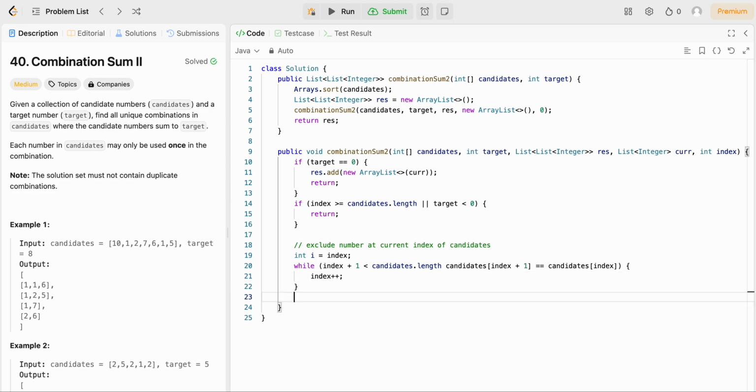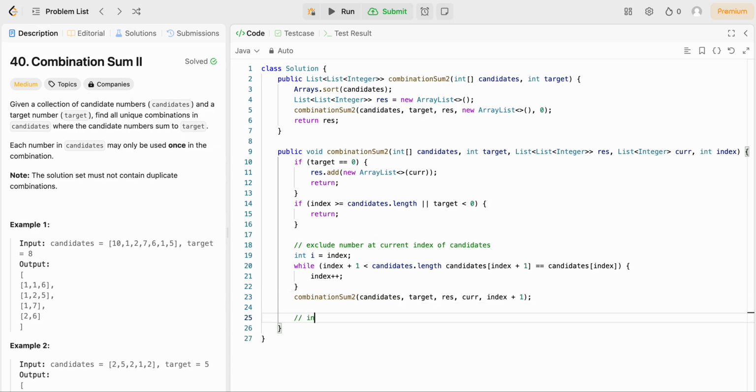So now that we have adequately incremented index until the last value at which the current value is equal to the value at index, we want to call this method again. And remember, we're excluding the number, so we do not subtract from target, and we do not add anything to our current list, because we're not adding anything in this case. And then we just want to increment index, because once we increment index, that's going to be the first value that is not equal to the current value at candidates of index.